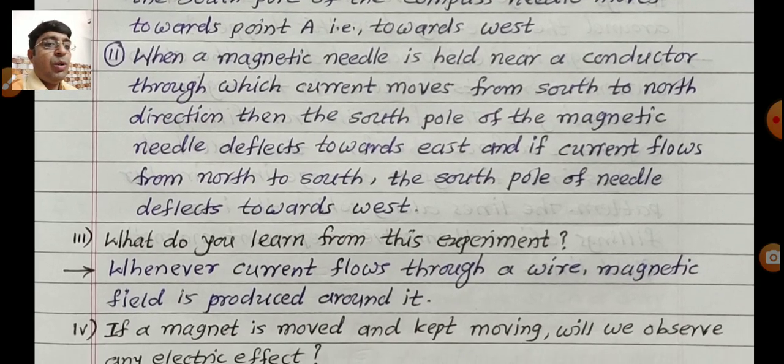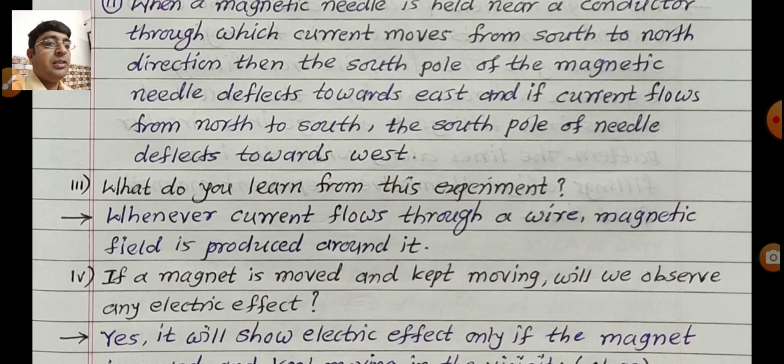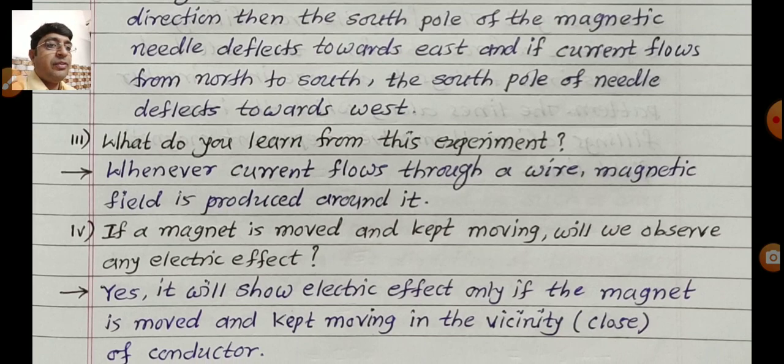So what do you learn from this experiment? That question is given on the next page. So whenever current flows through a wire, magnetic field is produced around that wire.